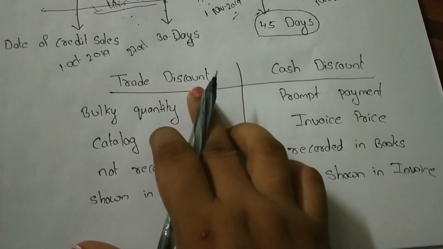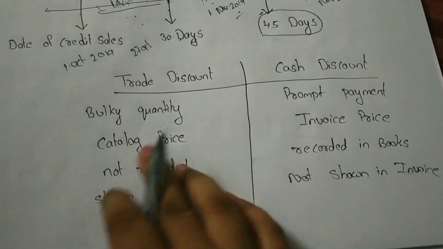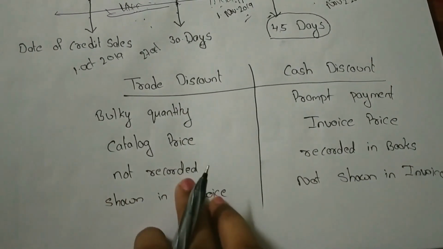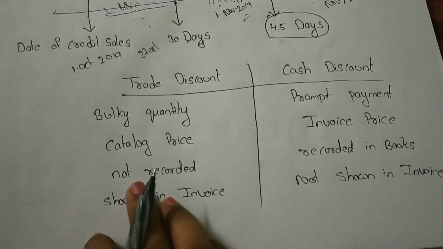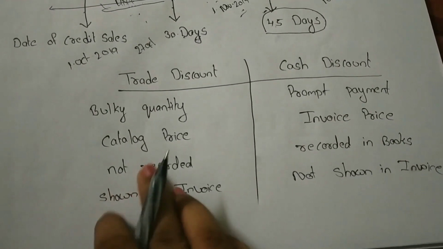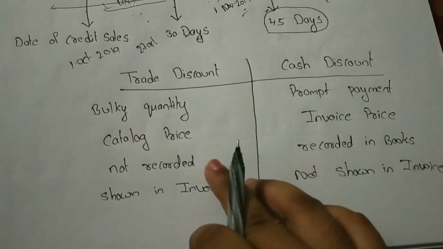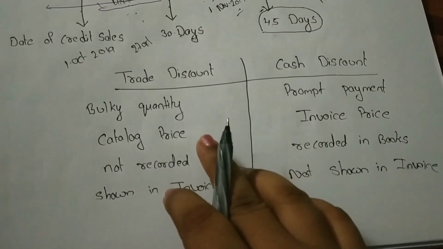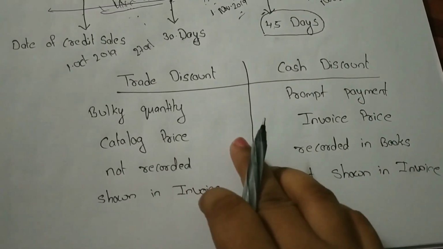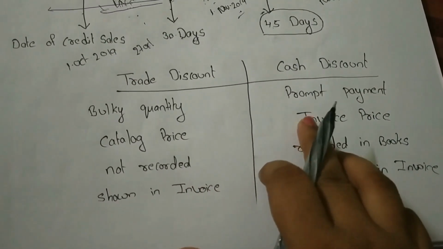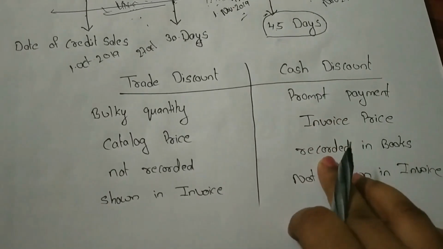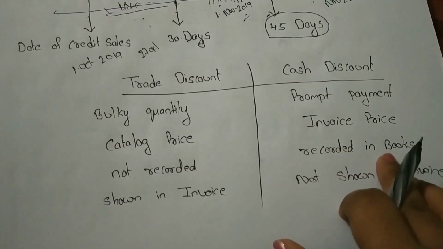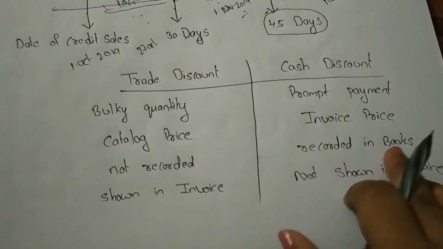Next, trade discount is calculated on catalog price and cash discount on invoice price. Trade discount is not recorded in books because no invoice or no records are prepared for trade discount. But here, when the retailer purchases the goods from the manufacturing companies, they give the invoice to the purchaser or the retailer, right? So it should be recorded in books. So both the parties record it in their books.